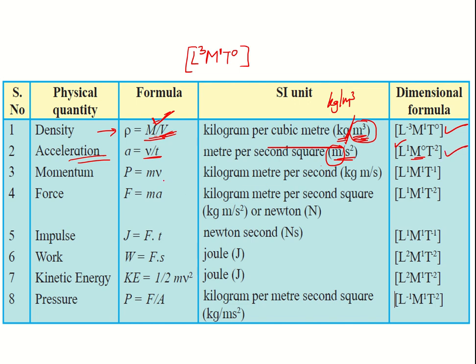Likewise, you got momentum, which is mass into velocity. Mass is given as kg, velocity is given as meter per second. Kg means you got mass, so for this the mass power is 1. Meter is length, so for this the length power is 1. Second is in denominator, that is why it is T raised to -1. Likewise, you can verify all the others, right? Let us go ahead.